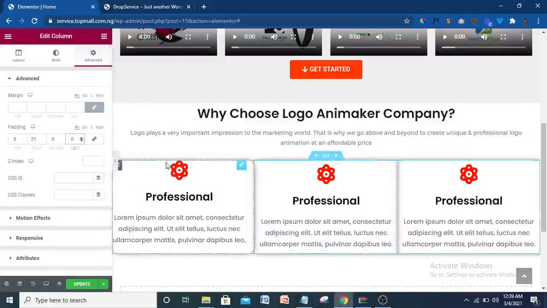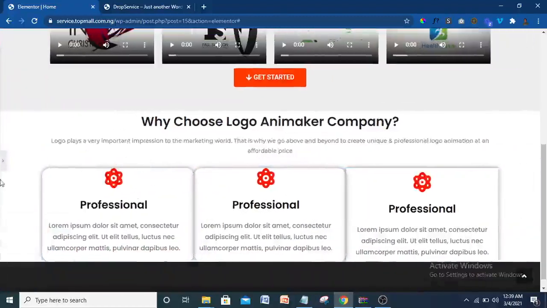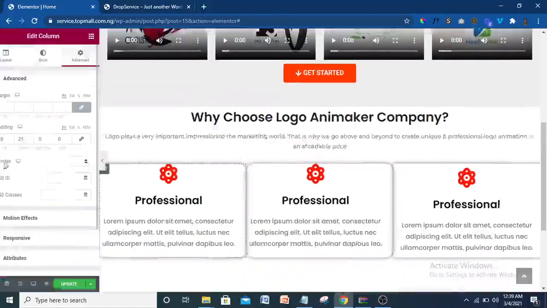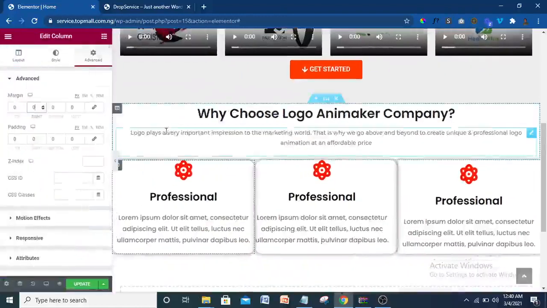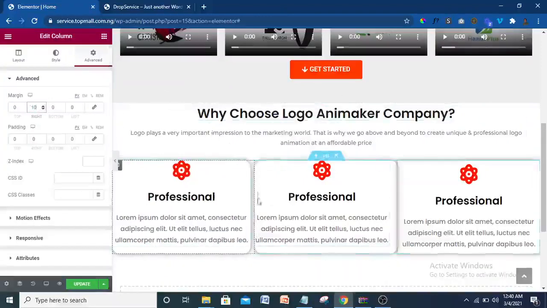Then let's come to this place. Let me copy everything. Just copy. So now I'm just going to paste style. So just paste style. Let's see. This space did not show. Let me see what is happening. All right. So to give space, there is margin I'm going to put. So I'll just increase the margin to 10. So the right margin, 10. As you can see, space has occurred.